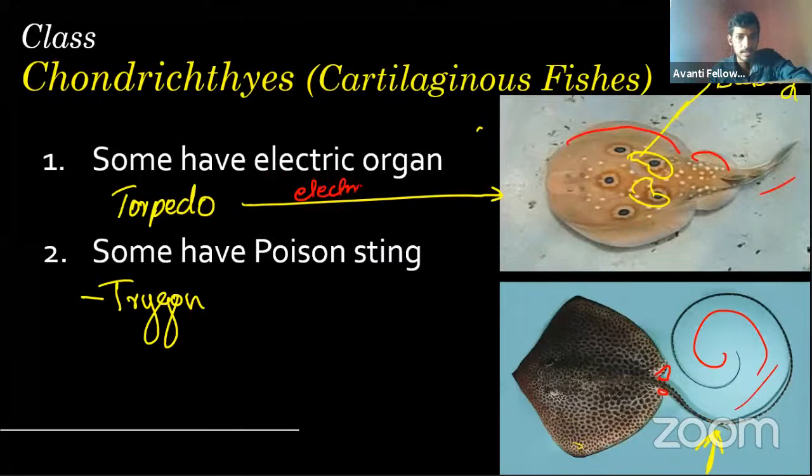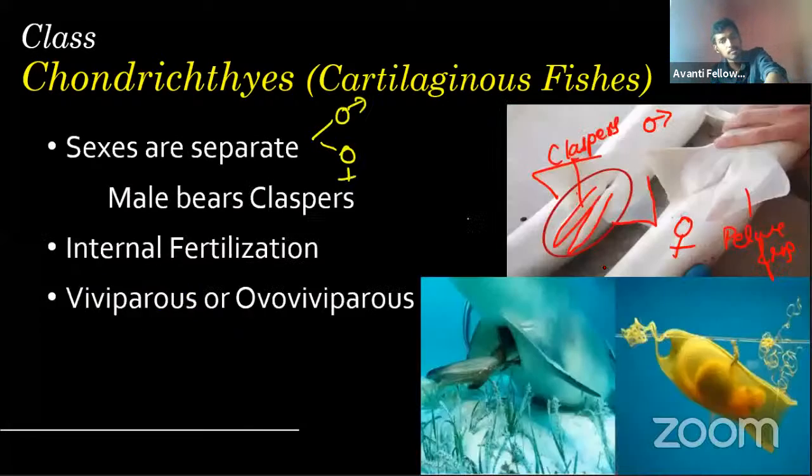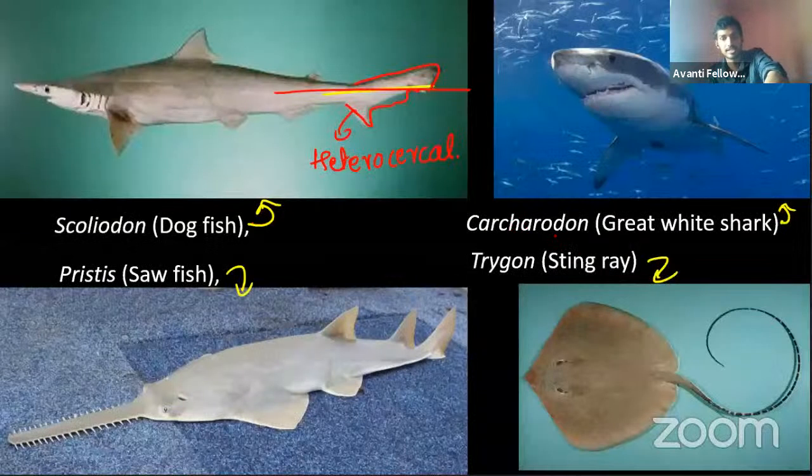Electric ray produces comparatively low voltage, anywhere below 50 volts only. There are some bony fishes that produce hundreds of volts, but these have very few volts. What you will hear, hundreds of volts and all those things, those are actually bony fish, not the chondrichthyes. So these are the examples.